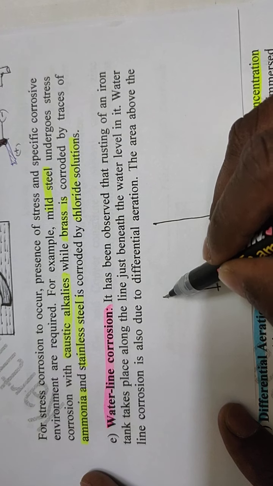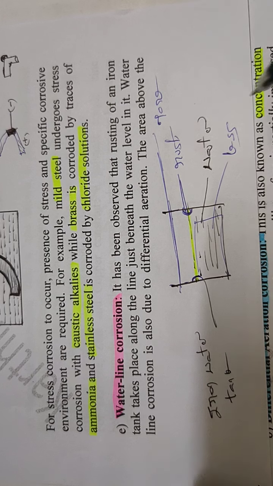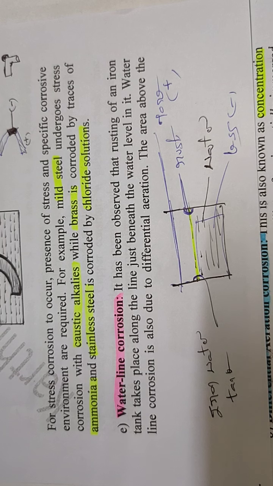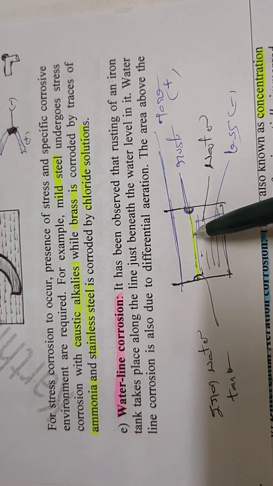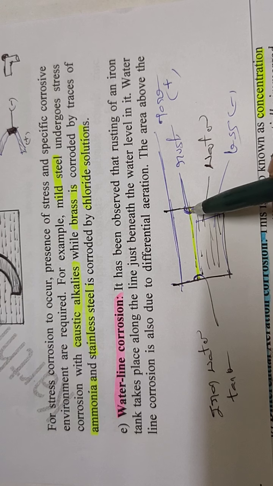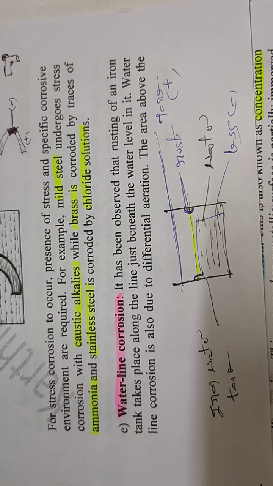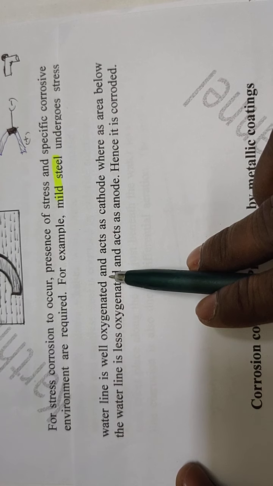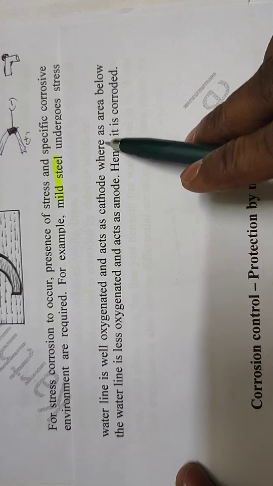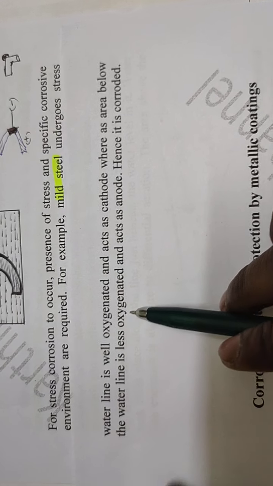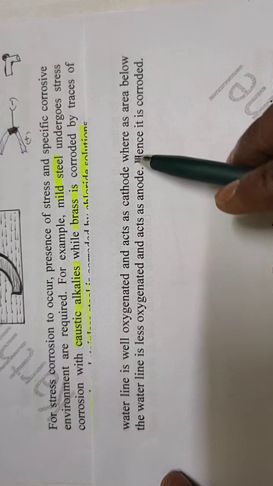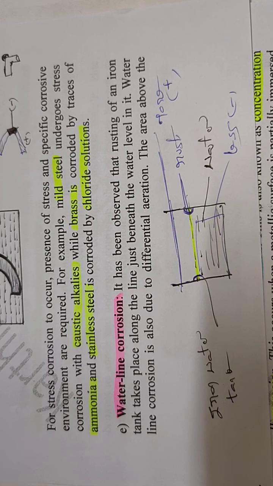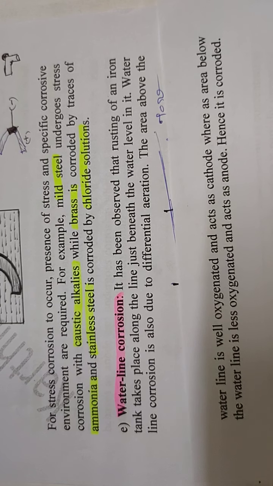According to differential aeration corrosion, always the less aerated part acts as anode and the more aerated part acts as cathode. So here the part just beneath the water level undergoes corrosion first. The area above the waterline is well oxygenated and acts as cathode, whereas the area below the waterline is less oxygenated and acts as anode, hence it is corroded. So it is waterline corrosion.